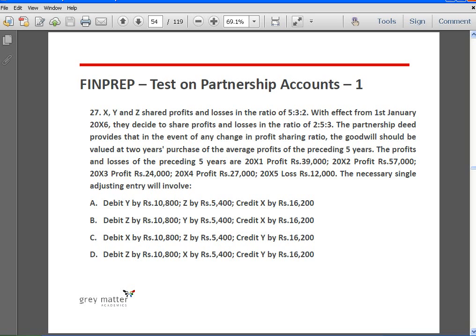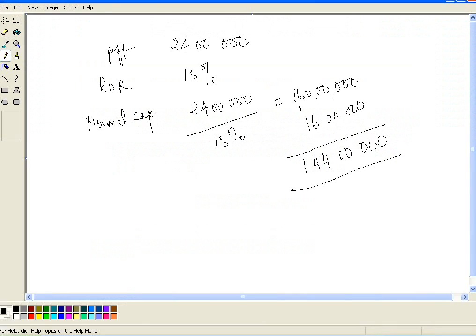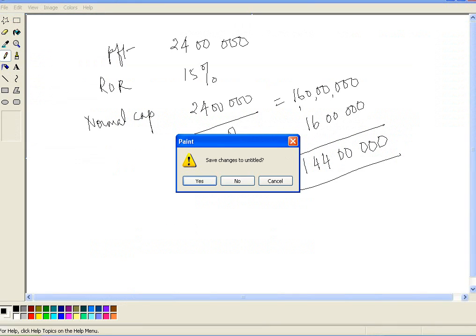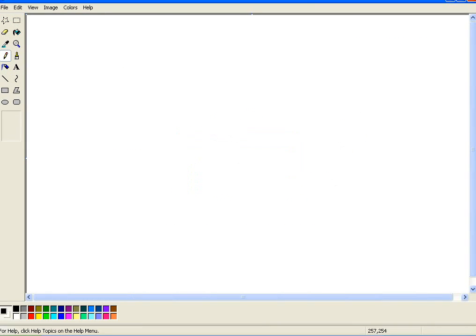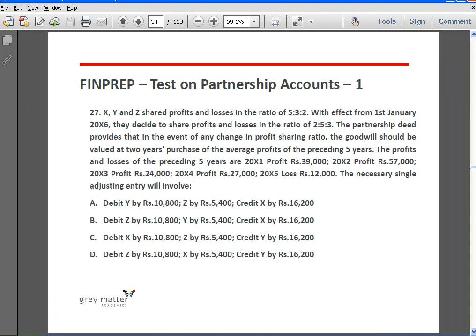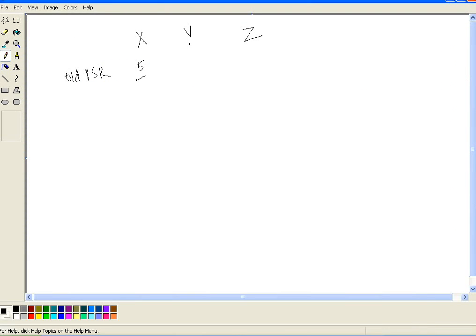So our first step, as I told you, is to find out who are the partners who are gaining and who are the partners who are losing. So the three partners are X, Y and Z. What is the old PSR? It is 5:3:2, so 5/10, 3/10, 2/10. What is the new PSR?